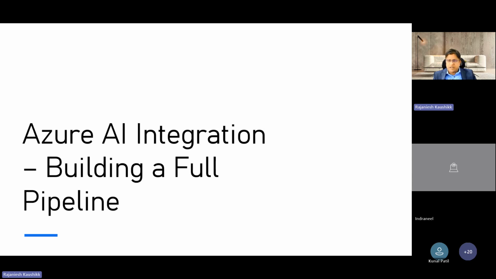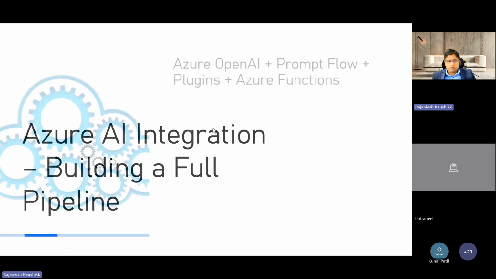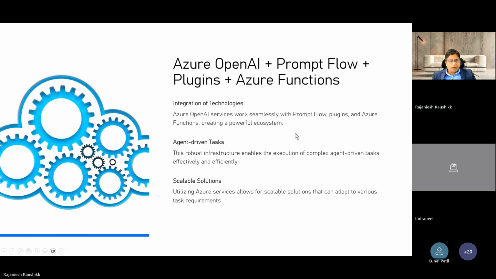Now, integrating Azure AI with Semantic Kernel is very, very crucial for comprehensive agent orchestration. And in this section, we are going to cover more, and I'm also going to show it in a demo. As you know, with the integration of technologies, for example, Azure OpenAI works very seamlessly with prompt flow, plugins, and Azure functions to create a powerful ecosystem for agent-driven tasks. It provides a very robust infrastructure for executing very complex tasks.